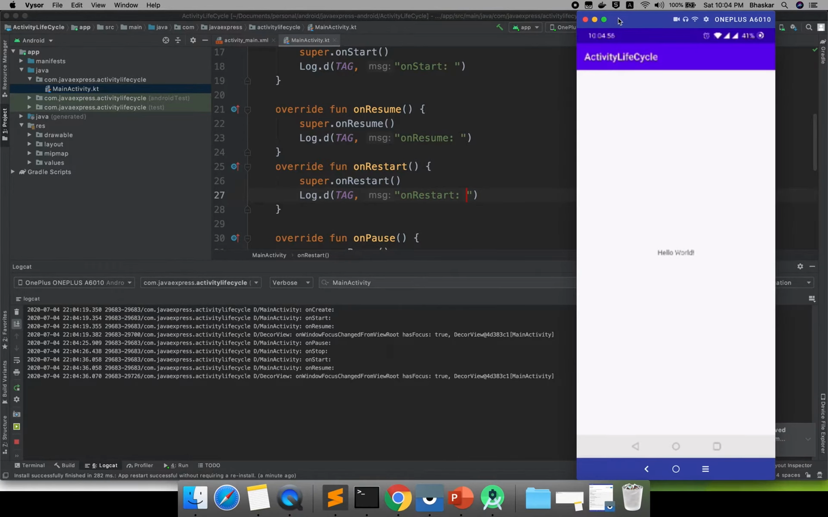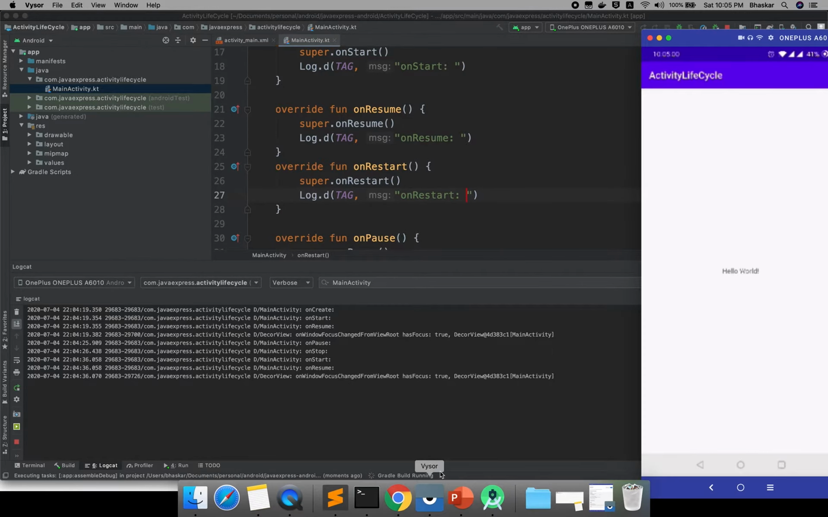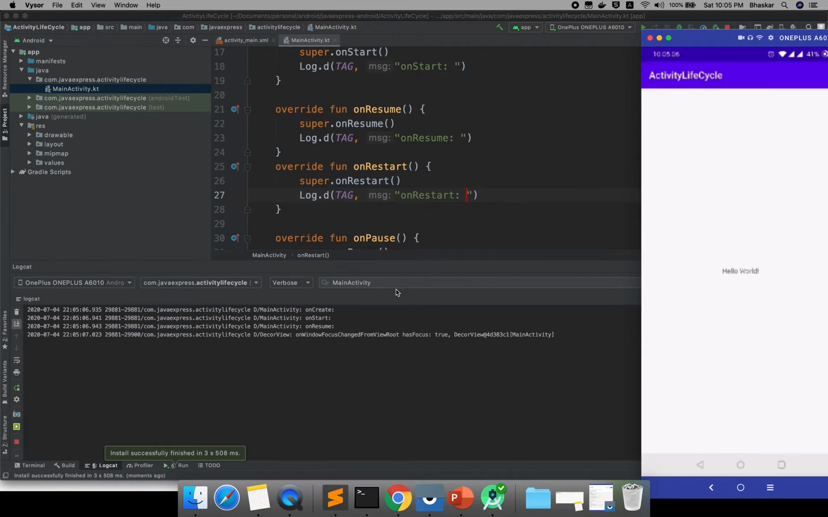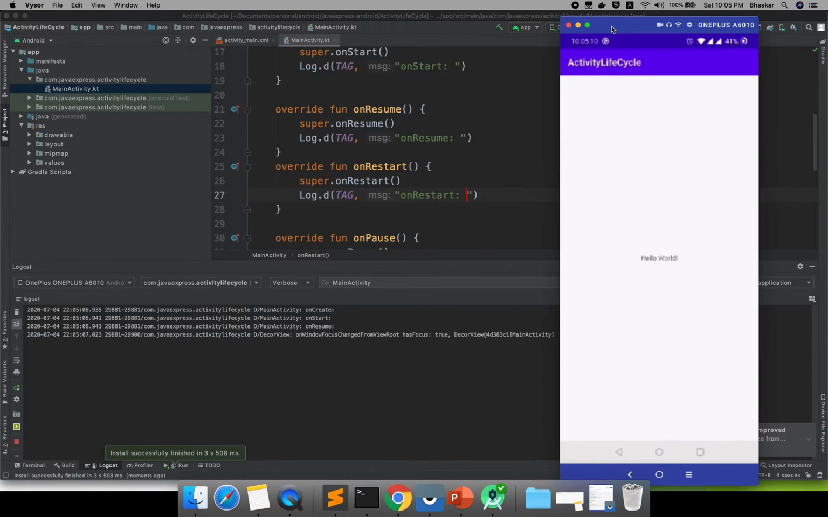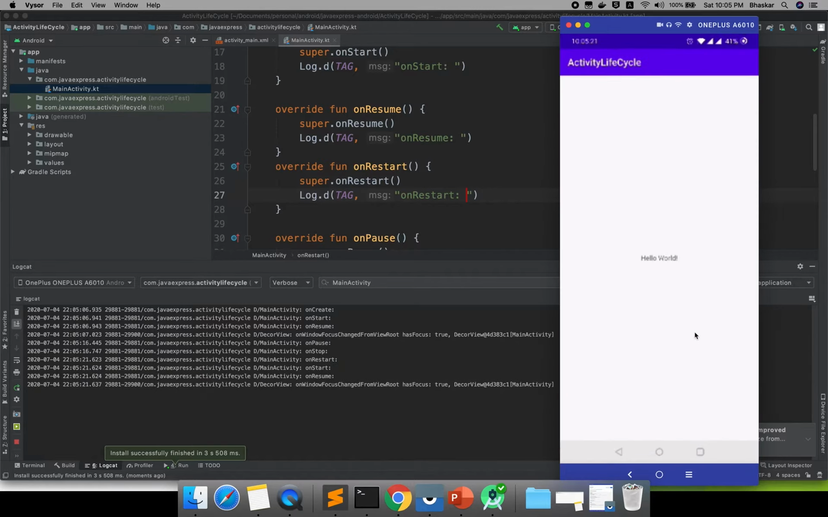Okay, if I start again, initially it won't call. If you observe now, you can see which methods will be called. Now the onRestart method is enabled. If you are able to see, the onRestart method is not called now, only onCreate, onStart, onResume. What I will do is minimize the application. What happened? onPause and onStop. When I open it, this time it will call onRestart.